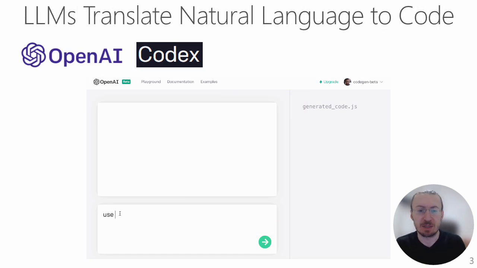OpenAI's Codex system translates natural language to code. So you can type a command in the text box on the left-hand side and then see the corresponding code on the right-hand side.